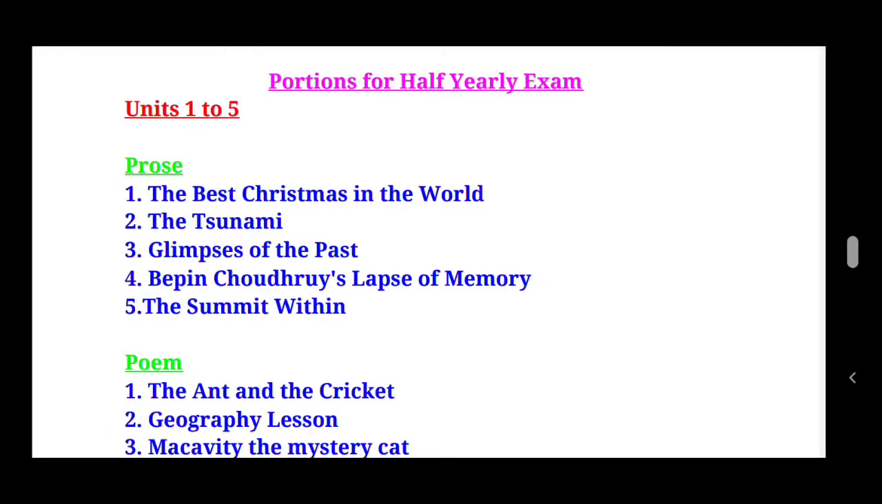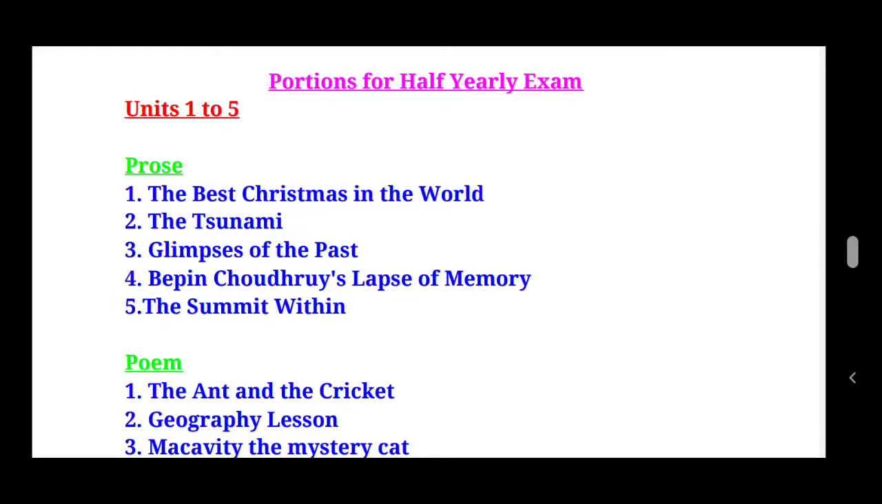First one, prose. Look at the first chapter, The Best Christmas Present in the World. The second one, The Tsunami. Third one, Glimpses of the Past. Fourth one, Bipin Chaudhary's Lapse of Memory. And the fifth one is The Summit Within. So this is from the prose area.